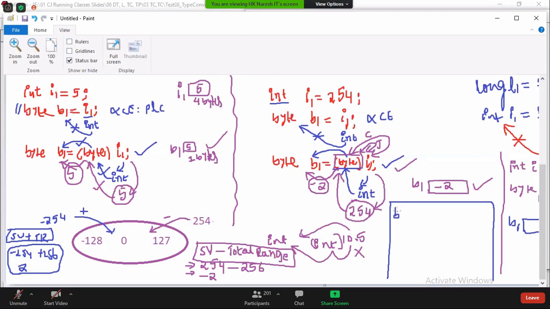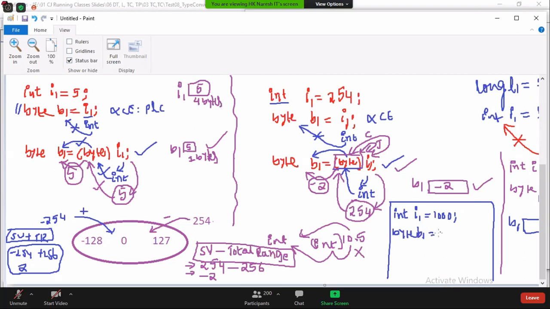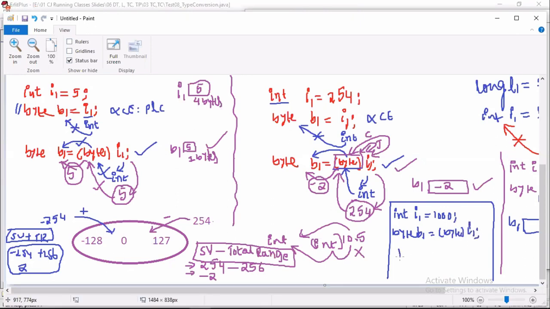I'm writing here int I1 equal to 1000. Then I'm writing byte B1 equal to byte of I1. Then tell me what is the B1 variable value.